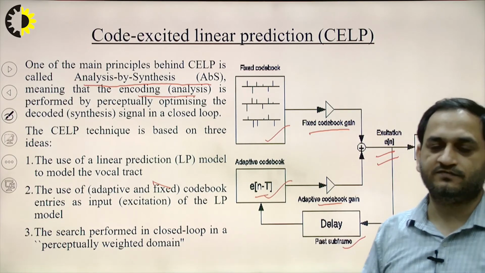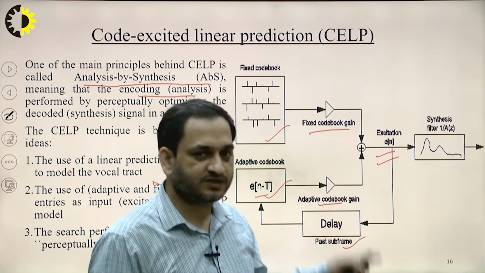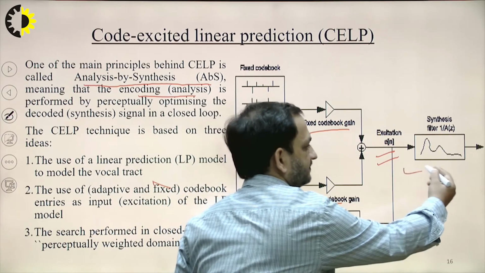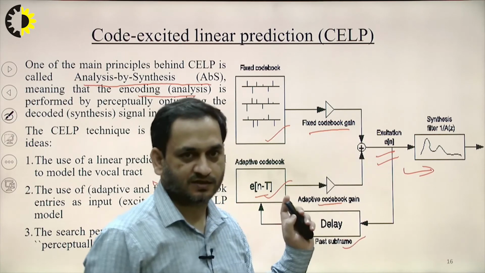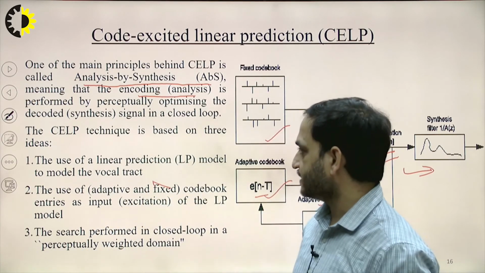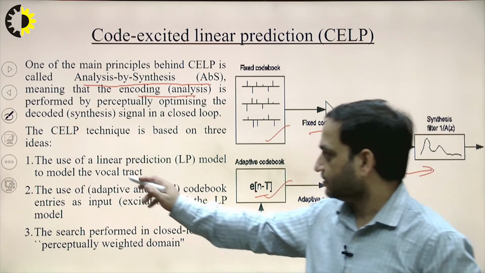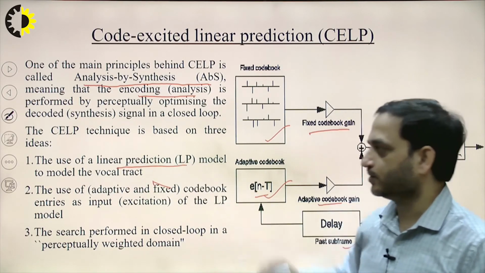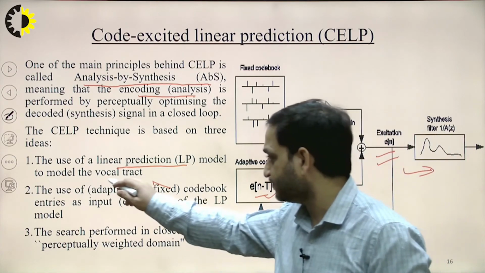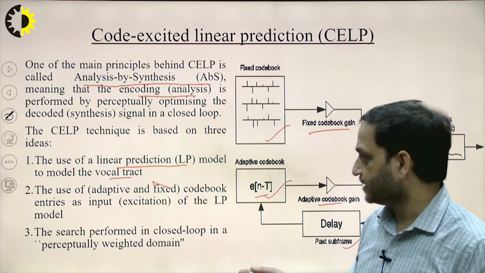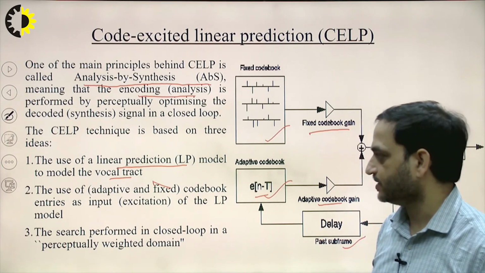Then the resultant passes through the synthesis filter, which is at the receiver side, and this is our excitation. This technique is based on three ideas. First, the linear prediction LP model to model the vocal tract, which we have discussed in the previous few slides. Second, use adaptive and fixed codebook entries as input of the LP model.